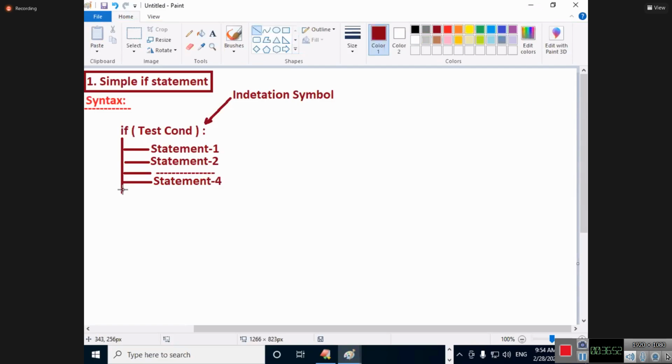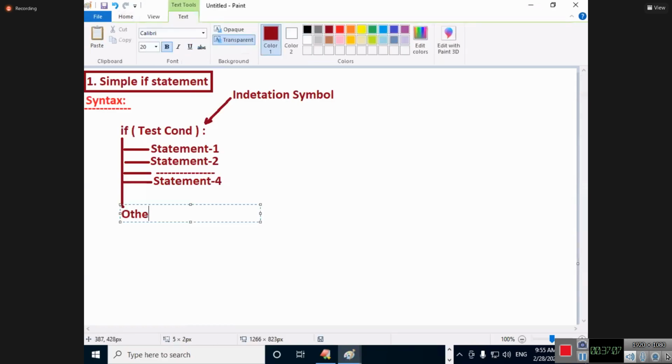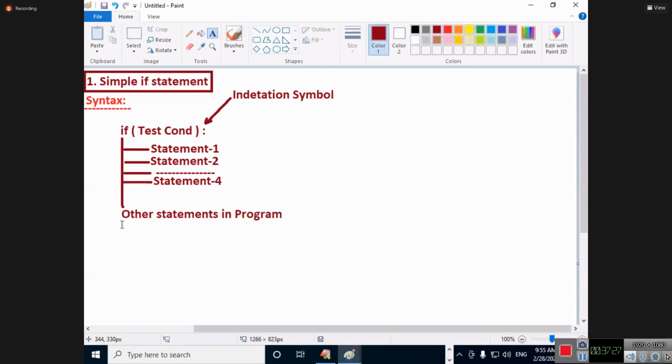I will continue this process, my dear students. Understand me. Like that, I will write. Here I am writing other statements in the program. See students, very carefully try to follow me. This is called other statements in the program, which I wrote.